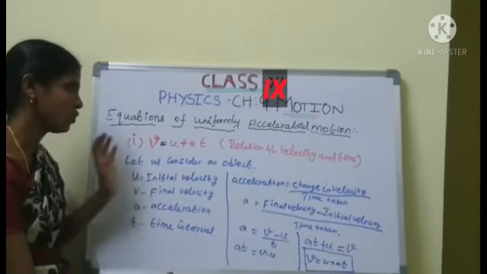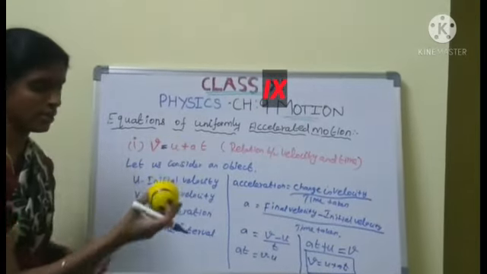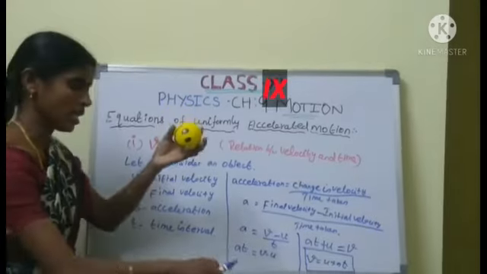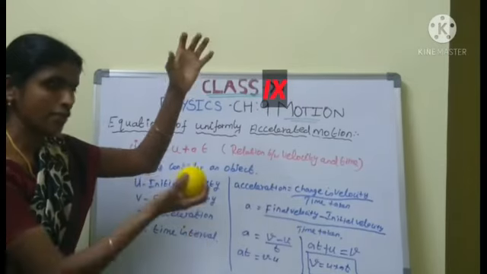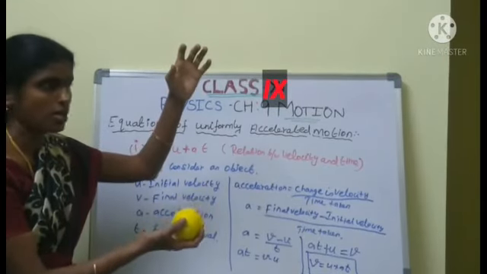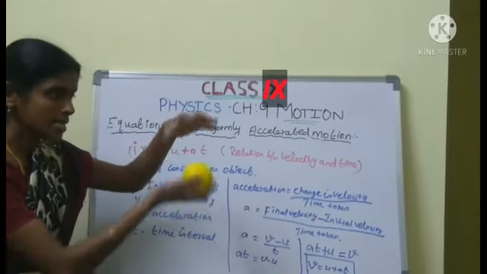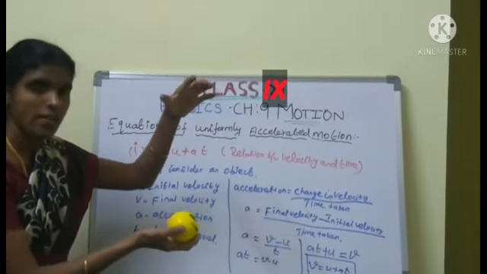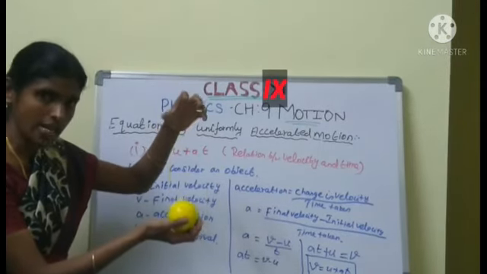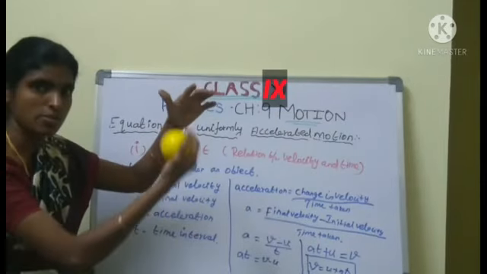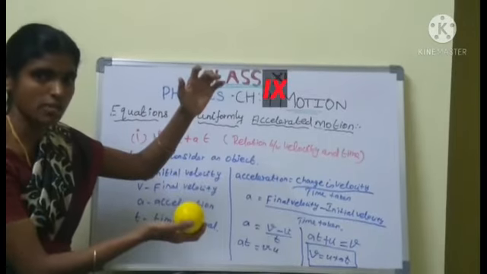Now let us consider an object. We take a ball. This is the initial velocity of the ball. This is the final velocity of the ball. This is the time interval. Are you clear? This is the distance also. The ball is moving from one place to another with respect to time. This is the displacement. A ball moving from initial velocity to final velocity, that is the displacement. Are you clear?